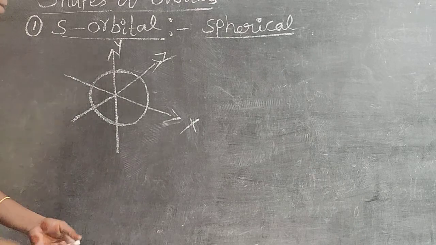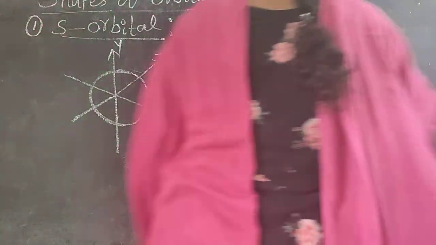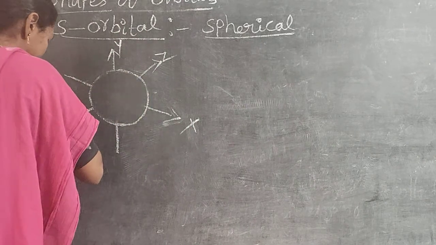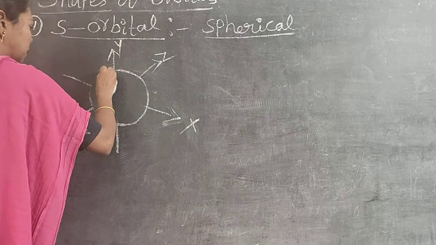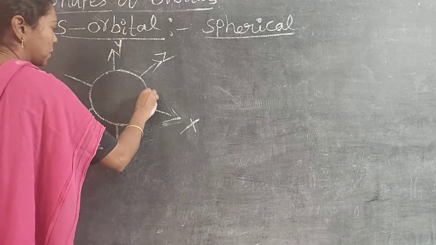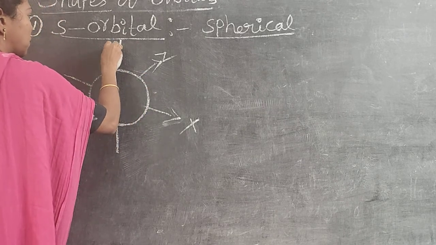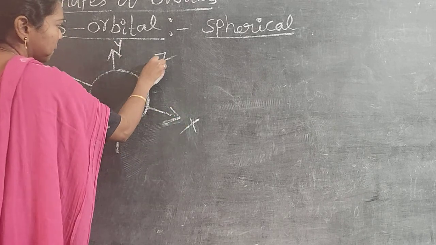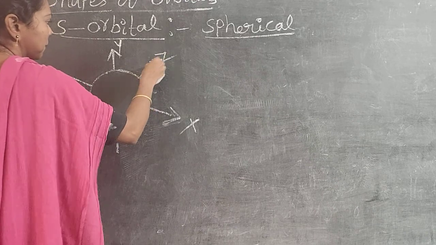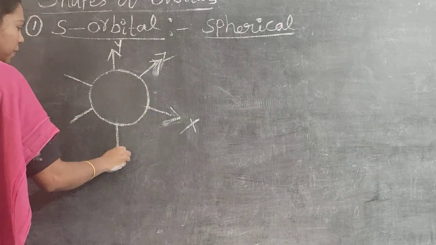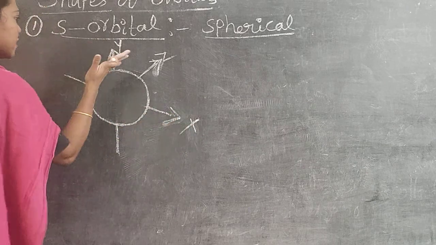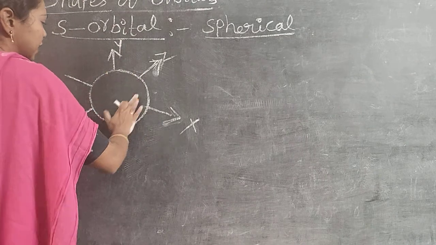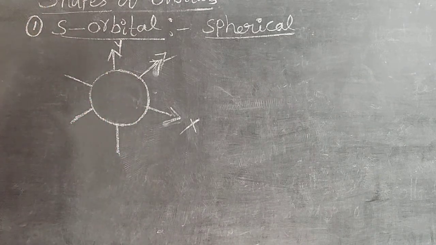So this is the shape of S orbital. What is the shape of S orbital? Spherical shape. S orbital is spherically rotated along the axes. This is the shape of the S orbital.